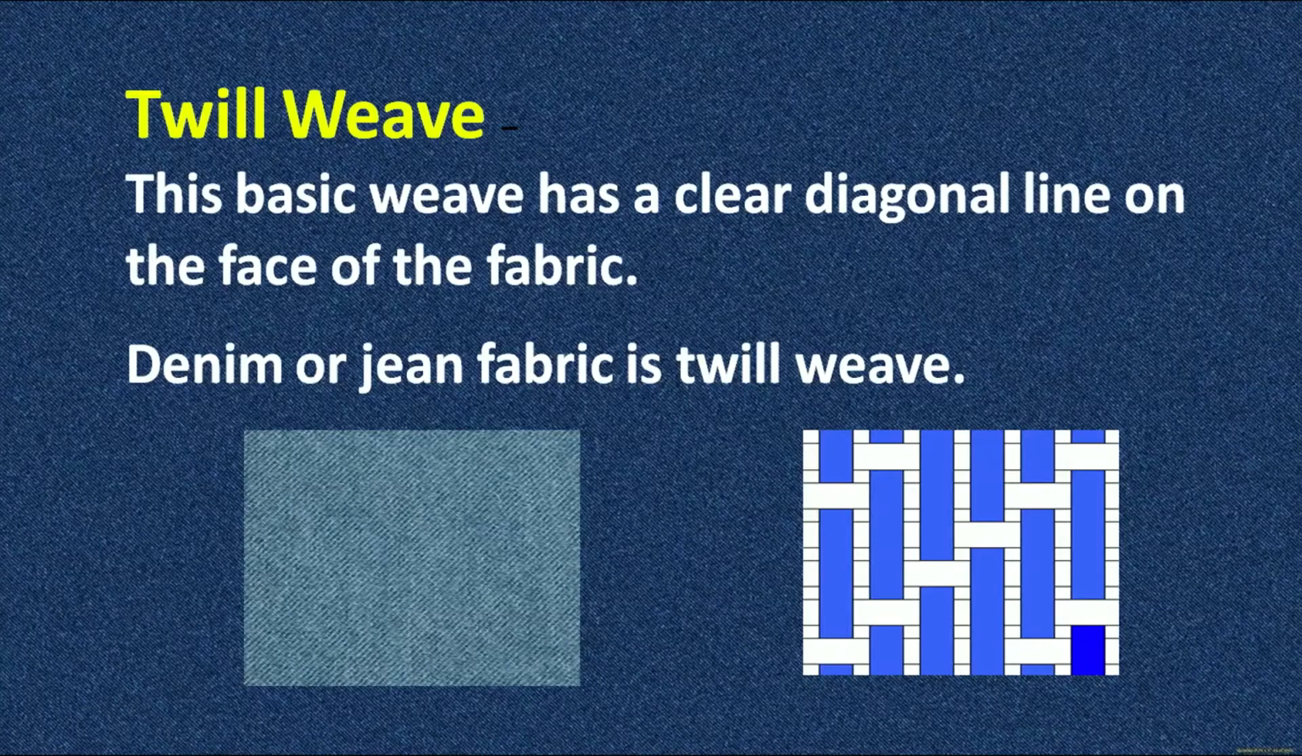Now, we will discuss twill weave. This is a basic weave and it has a clear diagonal line on the face of the fabric. Because of this property, twill weave is widely used for making n number of articles, like your jean fabric and your khadi twill weave fabric. All these fabrics are made using a twill weave, and it is thick also, and the durability of the fabric made by the twill weave is also very good.